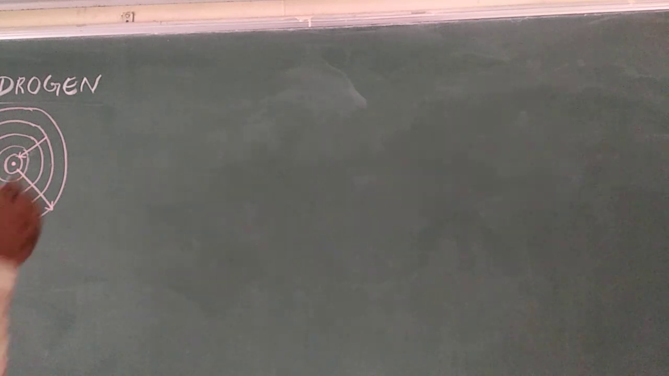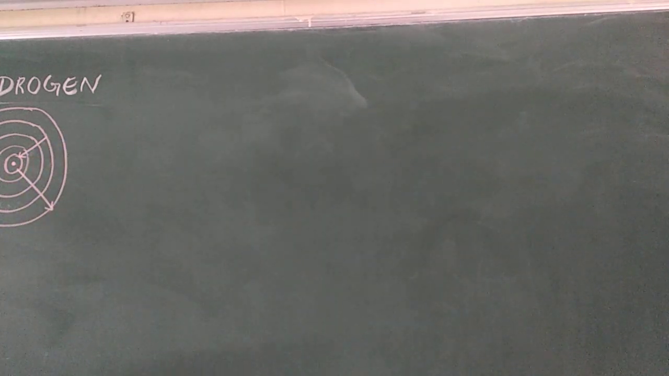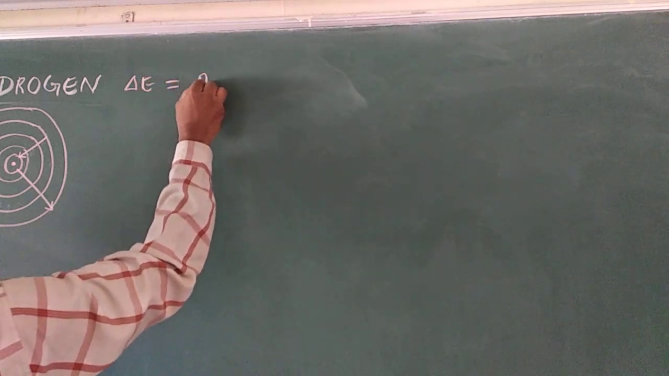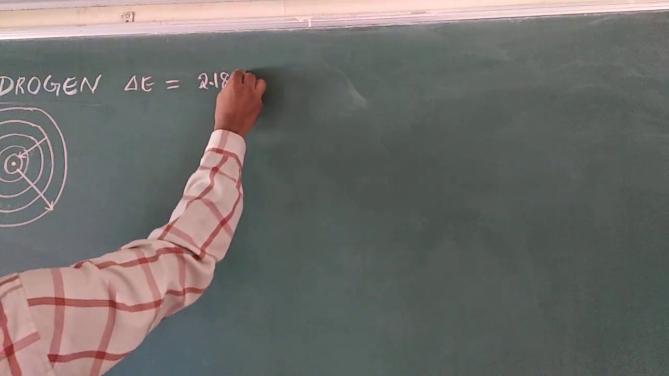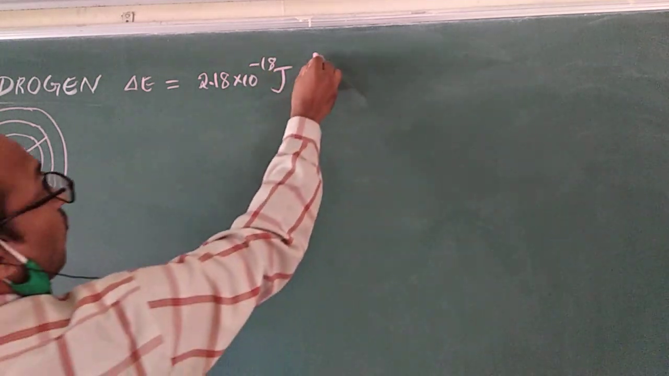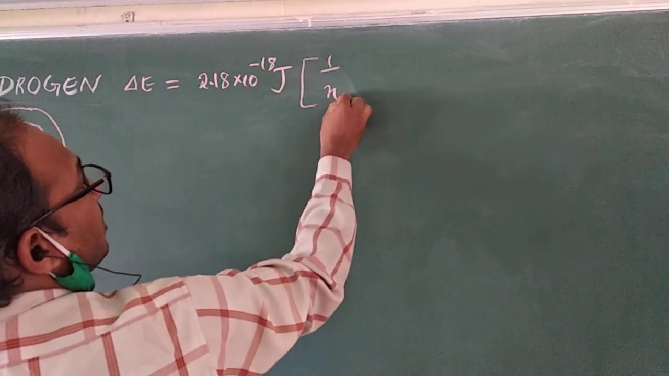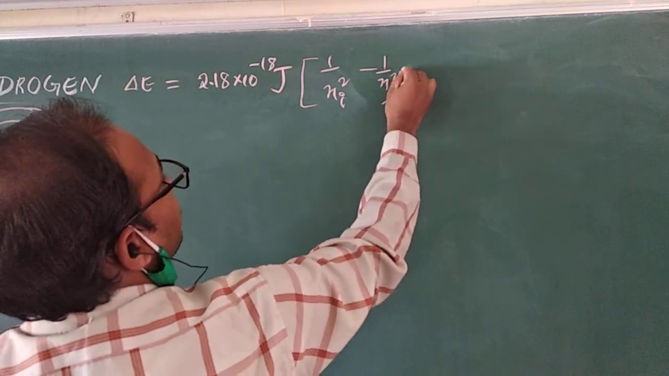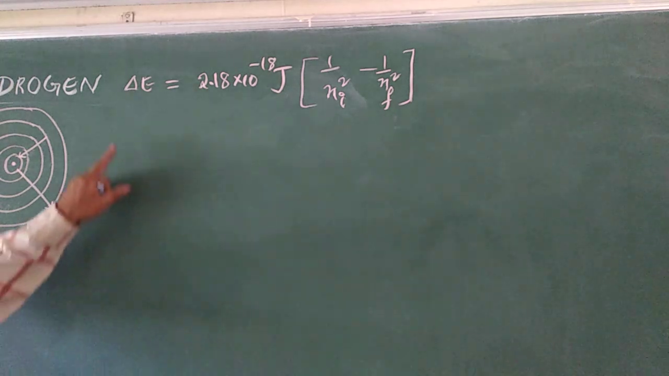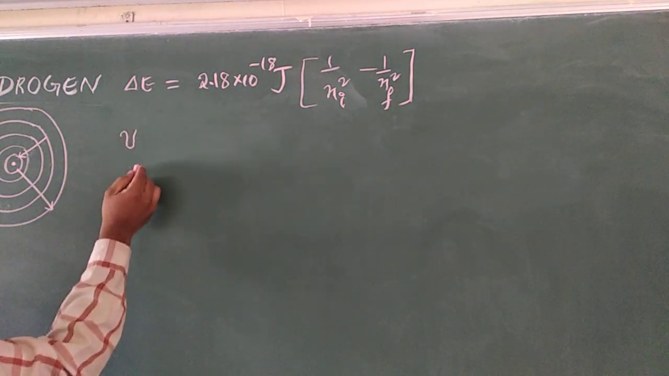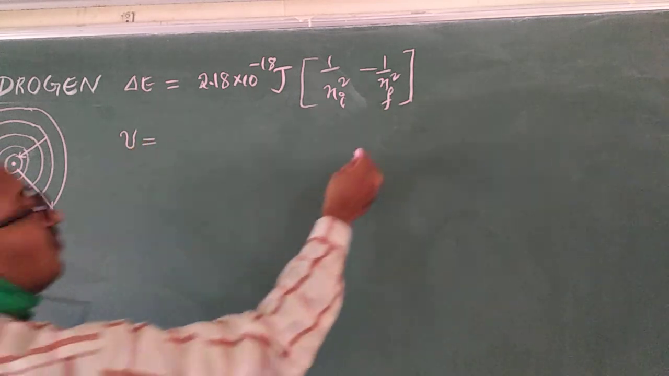Yes, children, just now what did I get? Delta E equals 2.18 × 10^-18 joules × (1/Ni² − 1/Nf²). Right? So if I want to find out the frequency nu, how do I find it?